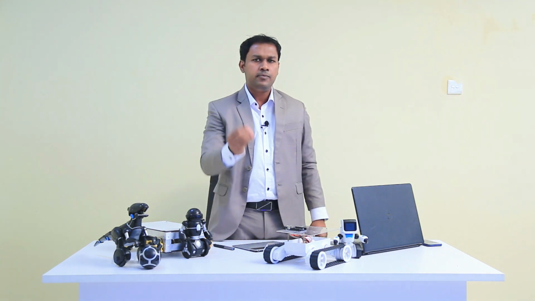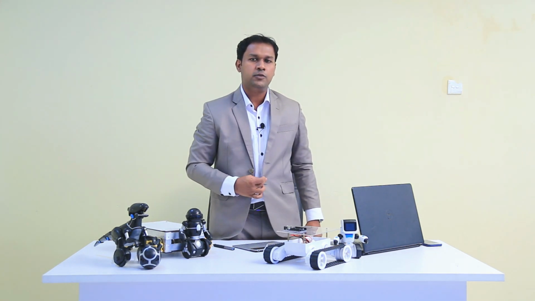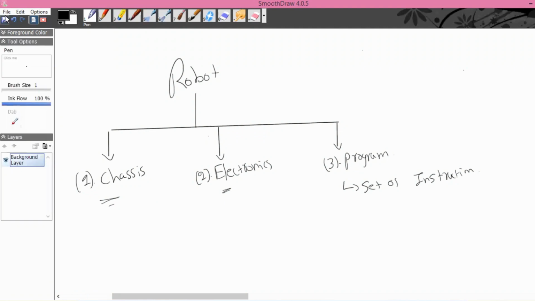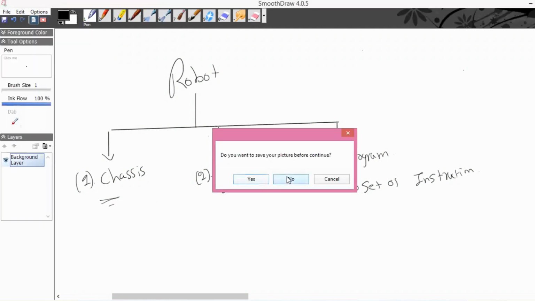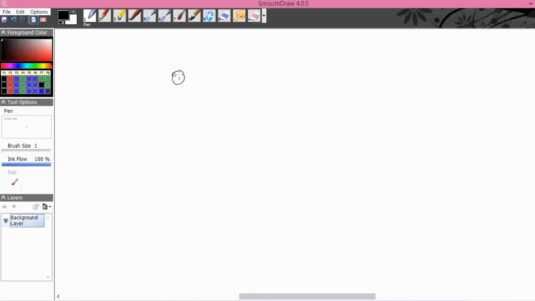Understand? Right. Let me give you an example for what is meant by a program, a more understandable example. So this is me, and this is you. Now, I am going to give you 3 instructions, 3 commands. What is meant by a program? A set of instructions. Here in this example, I am going to give you 3 instructions, 3 commands.